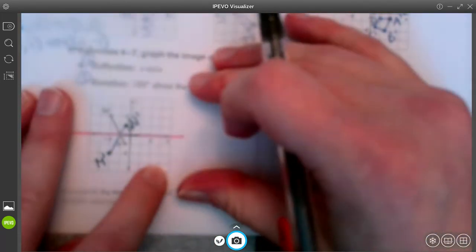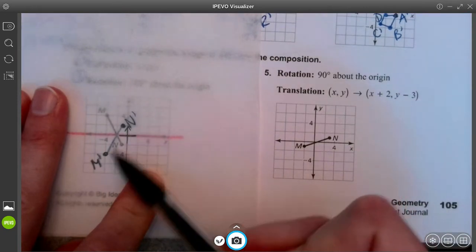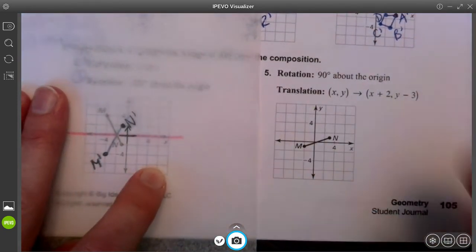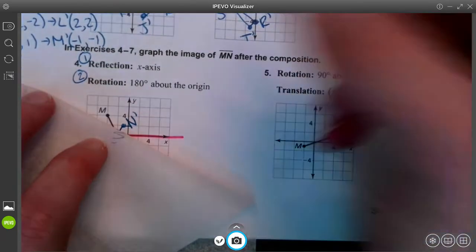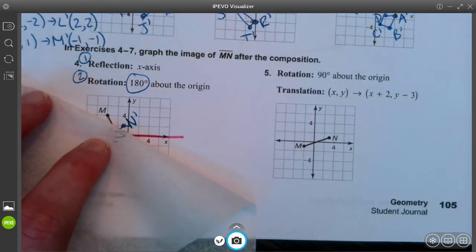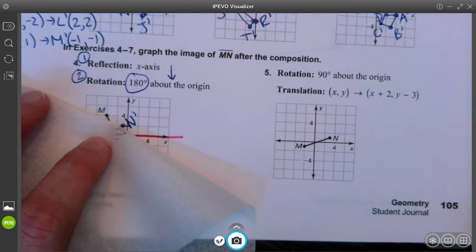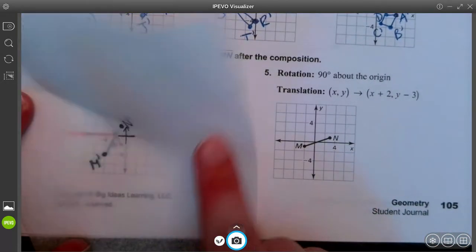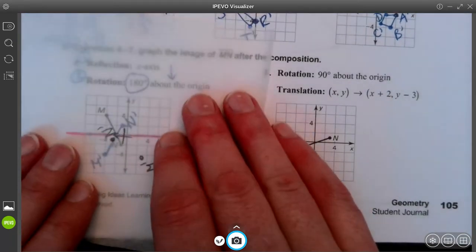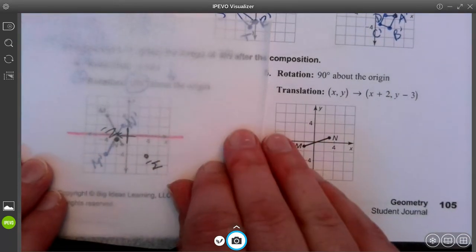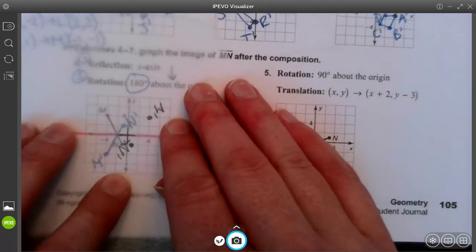Okay, so I went ahead and, let me zoom in, I copied these vertices onto my patty paper. I'm going to rotate this 180 degrees. So remember, when we're done rotating, my arrow should be pointing down. I'm going to rotate this shape 2 quadrants. I'm going to go counterclockwise. There's a rotation of 90 degrees. And here's a rotation of 180.